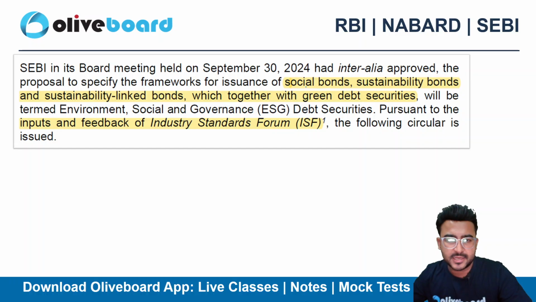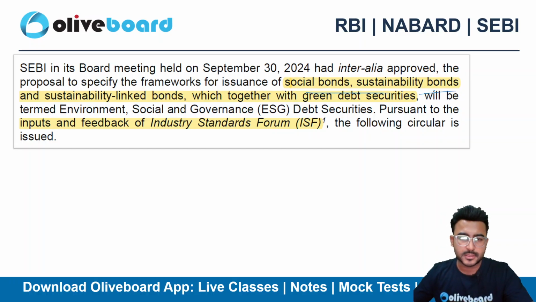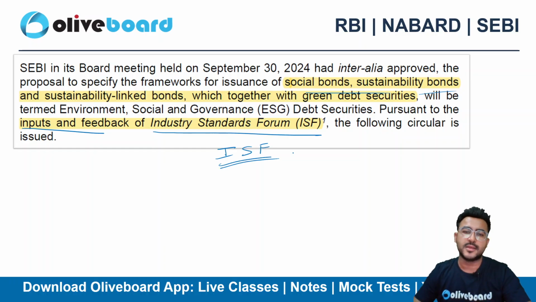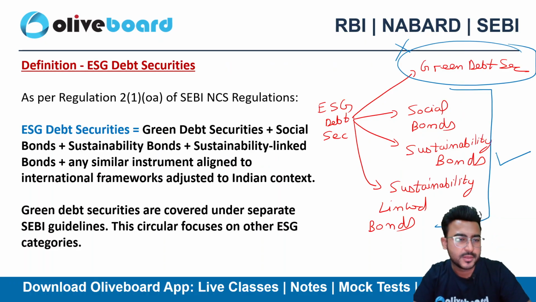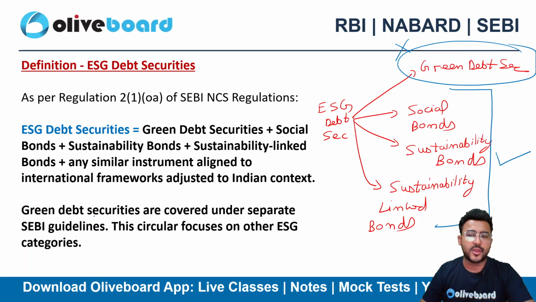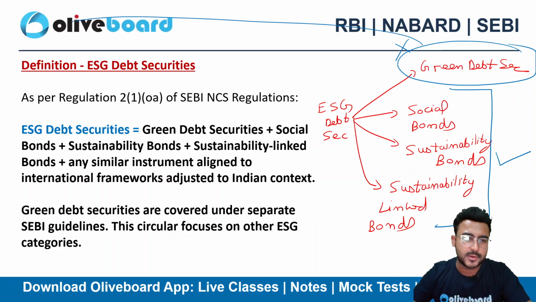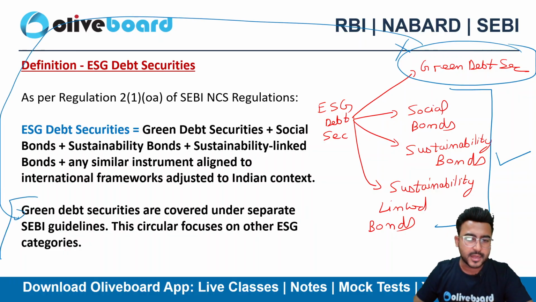So here we can see that this is applicable on the bonds that we already discussed. Plus, there will be inputs and feedback from the industry standards forum as well. They need to take the inputs and feedback from the industry standards forum as well, right? Now, why are green debt securities not covered? Because green debt securities are already covered under a separate Sebi guideline.